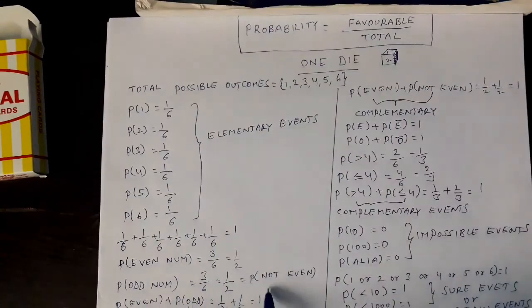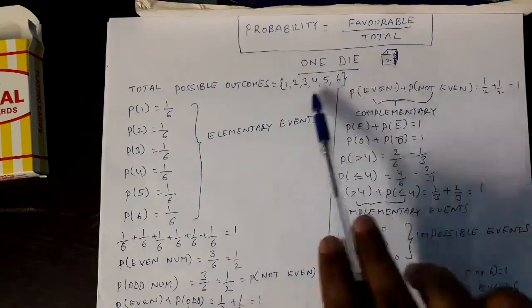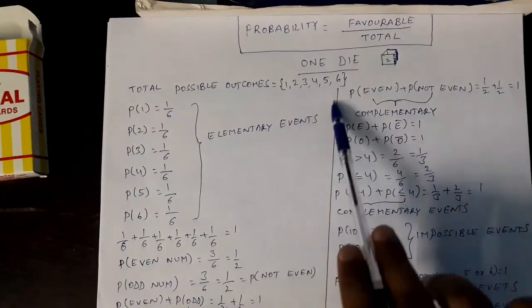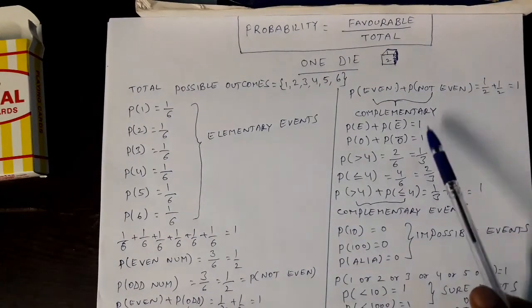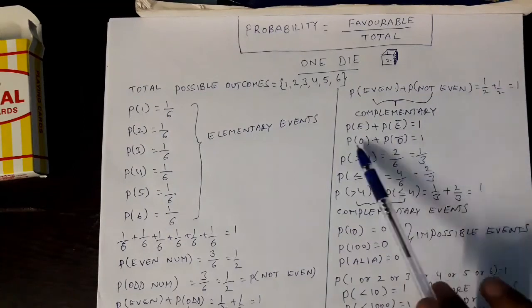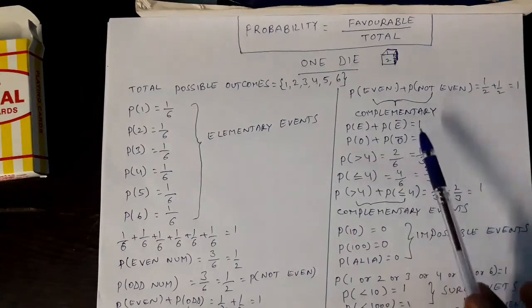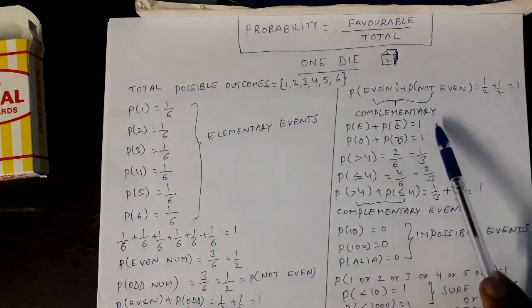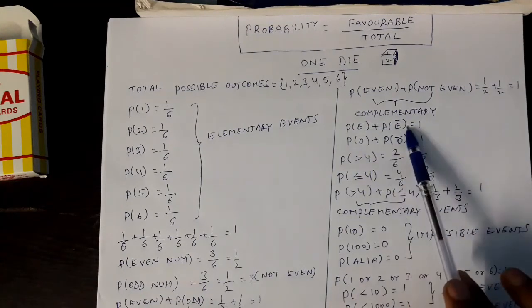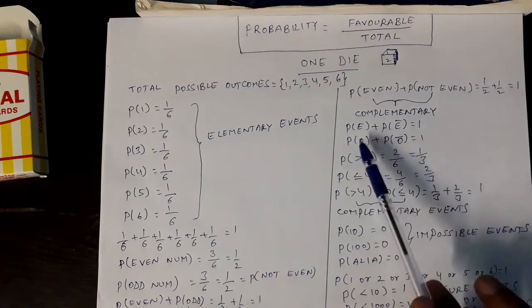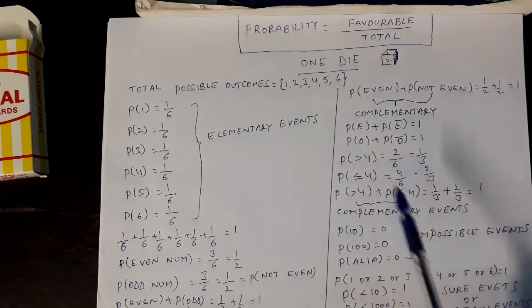What is the probability of an odd number? Getting an odd number. How many odd numbers are there? 1, 3, 5. This also we have discussed earlier. The sum of the probabilities is 1. These 2 are complementary events. In the same way, see this, of course we have discussed this also. Probability of event E plus probability of the complementary event is equal to 1. Of course, event E is an even number, and the complement is not an even number. They are complementary events and their probability sum is 1.